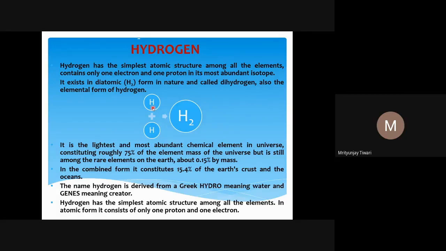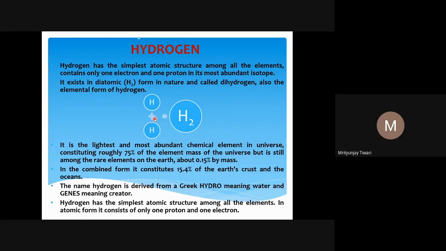Why is it lightest? You know it contains only one proton. There is no neutron in it, only one proton and one electron. The electron's mass is very little, very light as compared to the mass of a proton or neutron. And having only one proton, it is the lightest element.